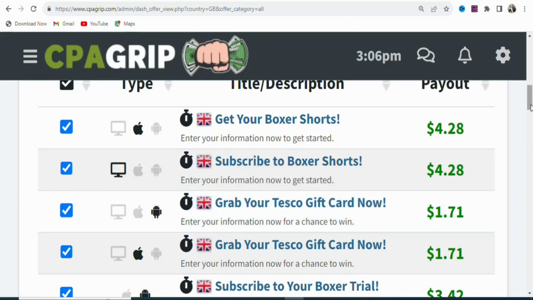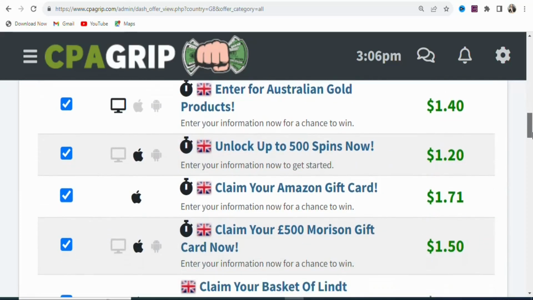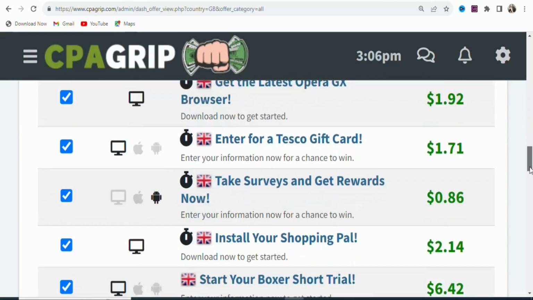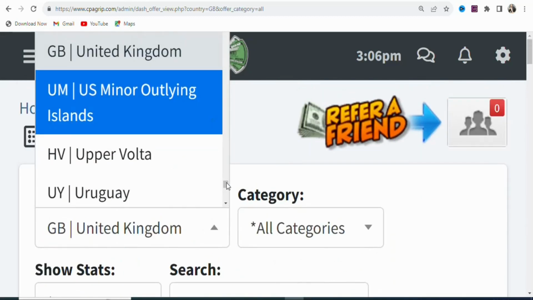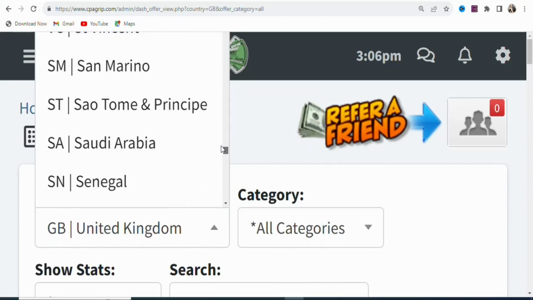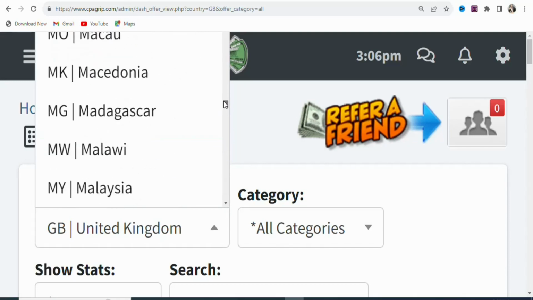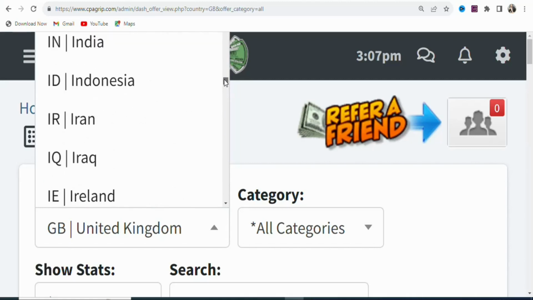But what we are going to be doing is selecting a different country, because with these offers the payout is low. So we are going to select a different country where we can get offers with a higher payout. What you have to do is come right here and click on it. Once you click on it, you can scroll and then select any country that you want. You can see there are many countries that you can select. Any of the countries that you select, you will get offers that you can promote to earn money anytime you get a lead.